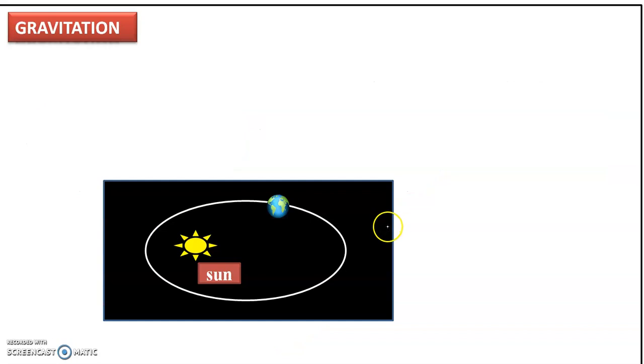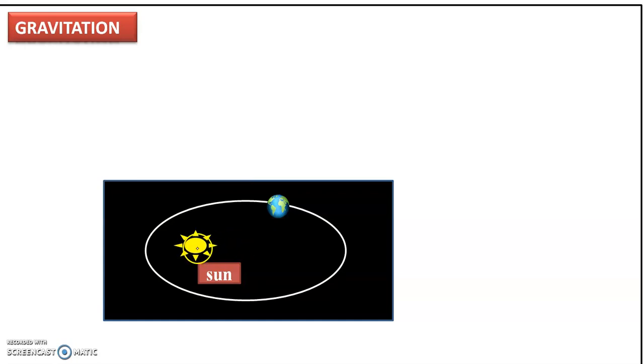Now, Kepler's first law. Kepler's first law states that every planet moves around the sun in an elliptical orbit, such that sun is situated at one of the foci. Sun is situated at one of the foci of the ellipse, and every planet, including Earth, moves around the sun in an elliptical orbit. In general, an ellipse has 2 focus points.